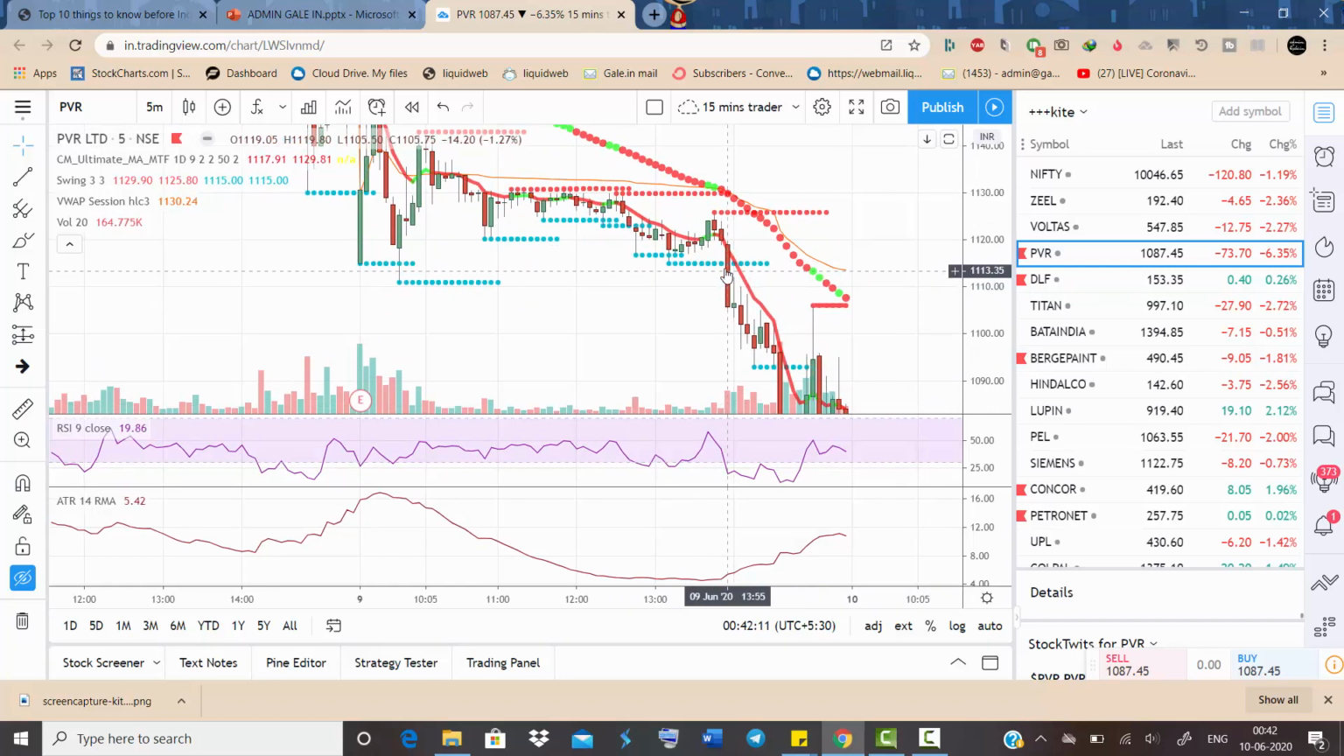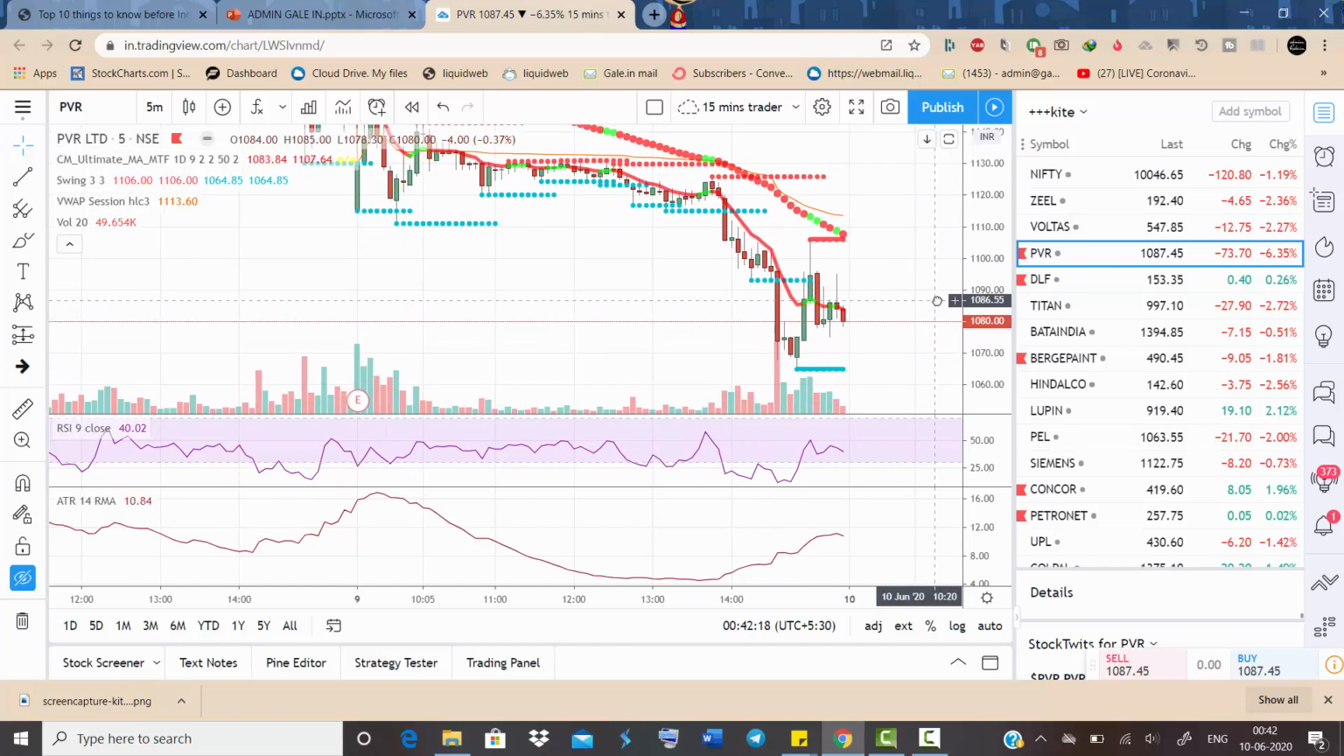Then this happens. This big bar breaks new lows and keeps going down. So we did not trade the stock. We were stopped out here. Normally, once we are stopped out, we just move out of the stock.